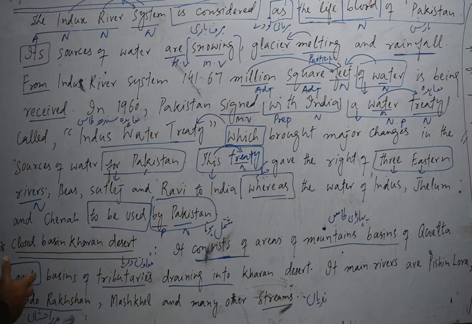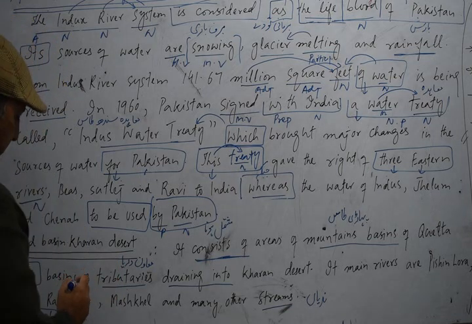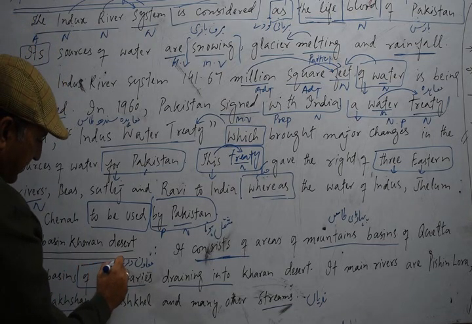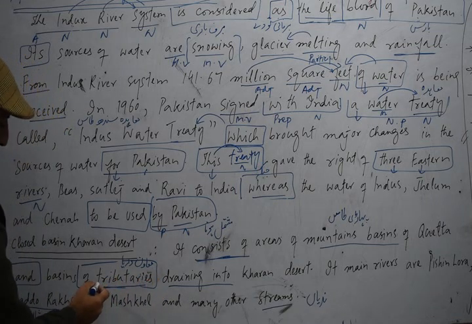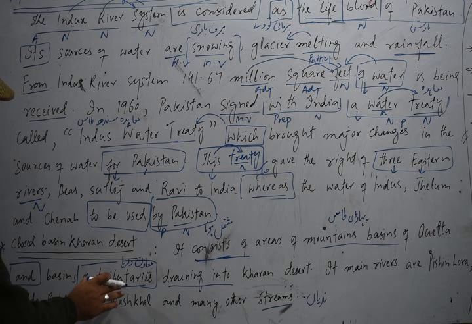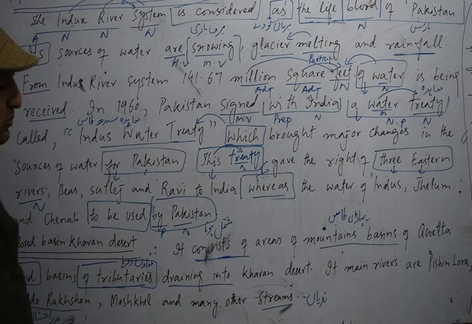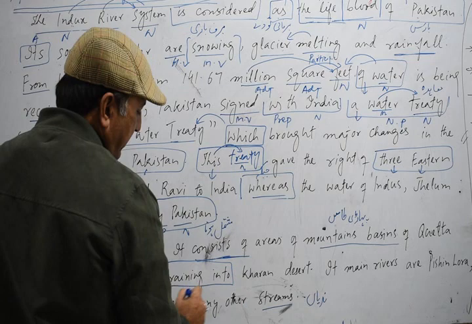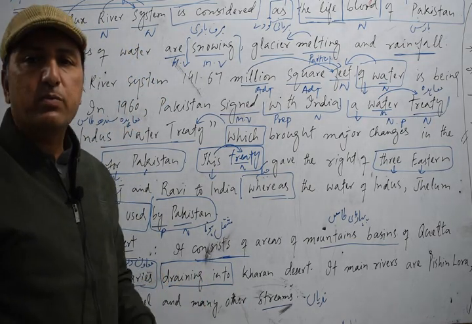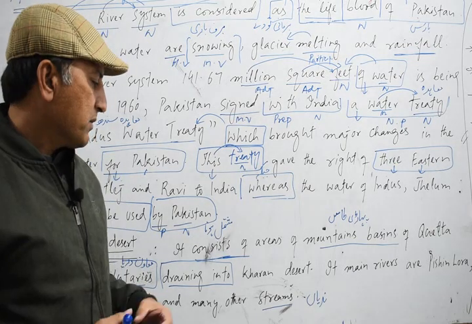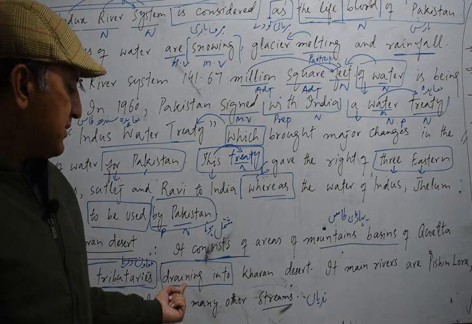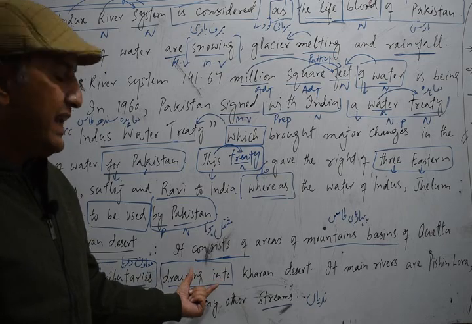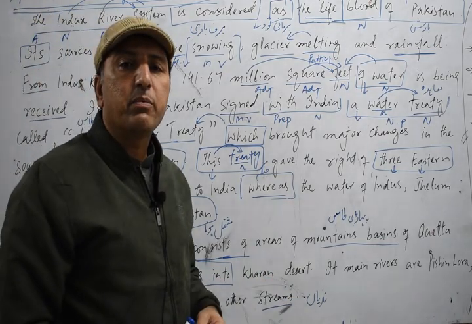Now the next word, we have basin of tributary draining. Okay, of tributaries. Once again, of precedes a noun. So of tributaries is a prepositional phrase, it starts with a preposition. Tributaries is a noun. Okay, draining into, once again we have another one. Draining is a verb and into is a preposition, so we call it a prepositional verb, because this verb is followed by a preposition.